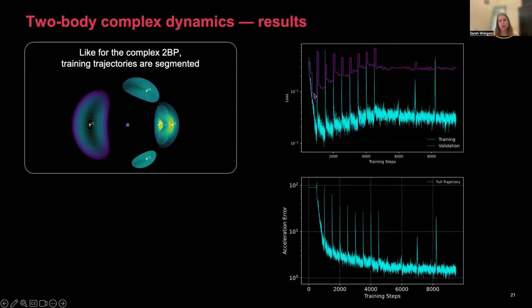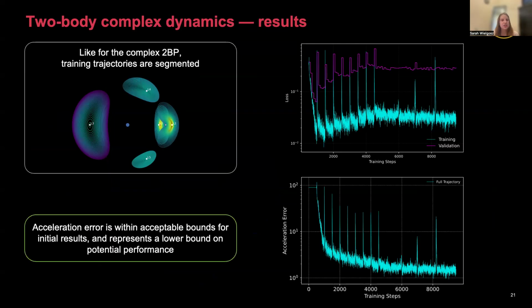And the spikes that you see here are because we combined both a length strategy as well as the segmentation. So we see that our acceleration error is in fact decreasing and converging as we expect. And we see that we have acceptable losses and acceleration errors, especially for initial results. And these will only improve in the future as we perform more model optimization.